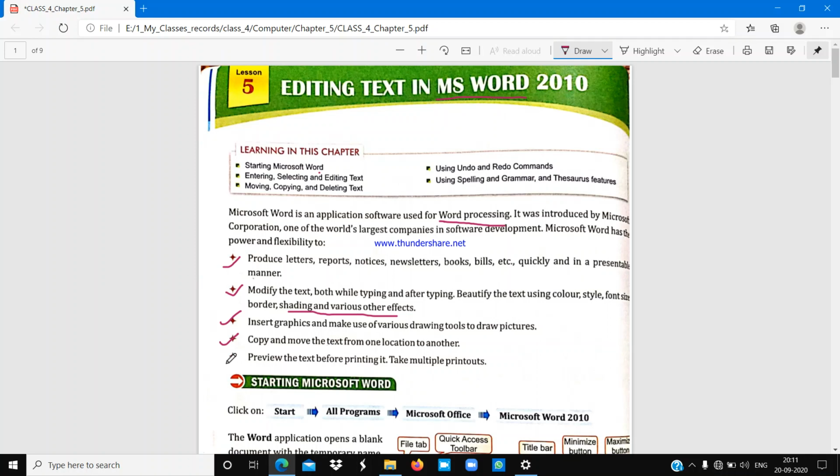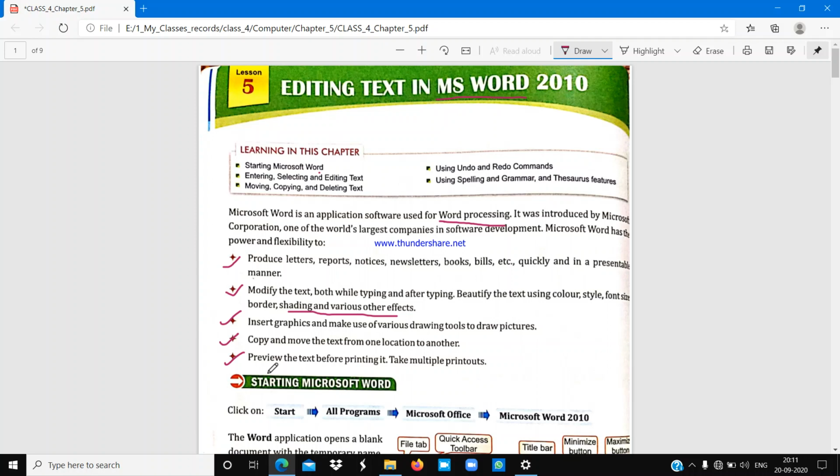Okay. And the last one, preview the text before printing it. Take multiple printouts. So Microsoft Word has the power and flexibility to preview the text before printing it. That means once you are done with your document and now you want to print it, before printing you can preview your text to check how it will appear after printing. Understood? And you can also take multiple printouts of one document.